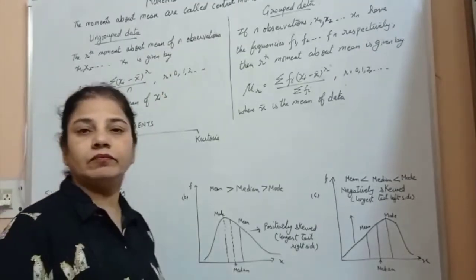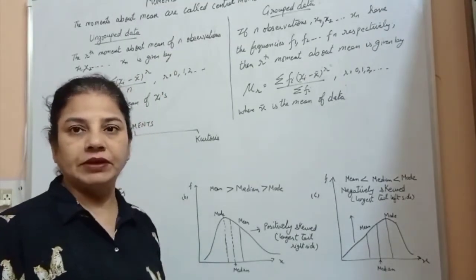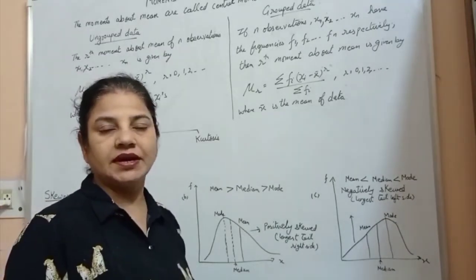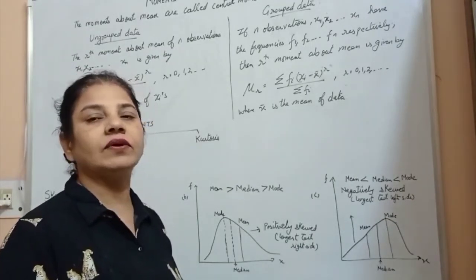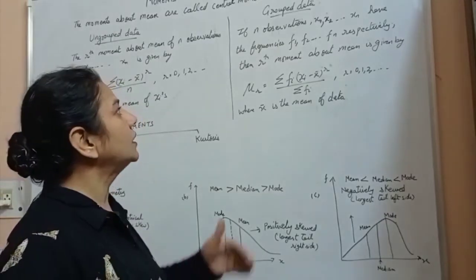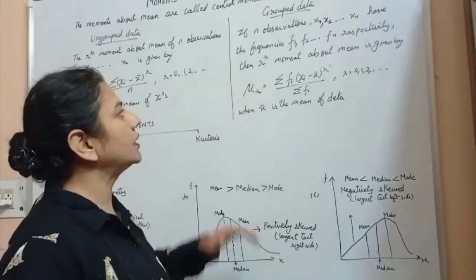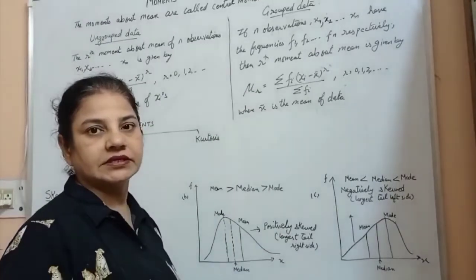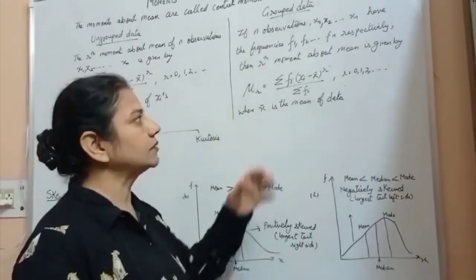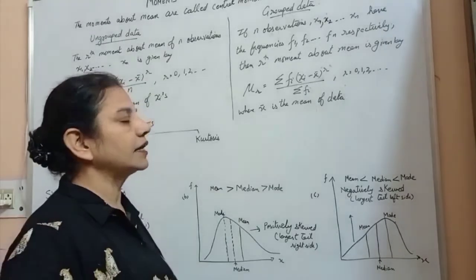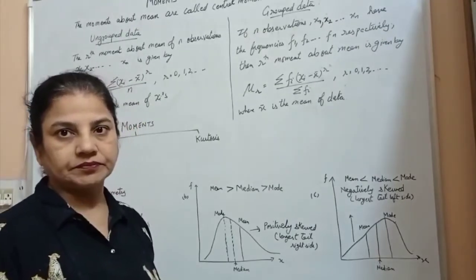And when grouped data is given to you, we say that if n observations x1, x2, ..., xn are there, having the frequencies f1, f2, ..., fn respectively, then the rth moment about mean is given by mu r is equal to the sum of fi times (xi minus x bar) to the power r, upon the sum of fi, and r can take the value 0, 1, 2, 3 and so on, where x bar is the mean of the data.